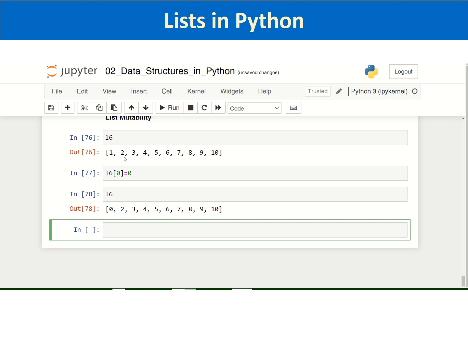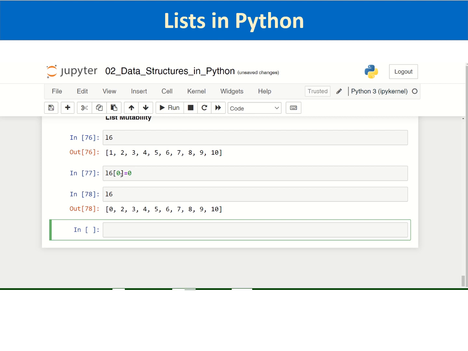So you can see that the first element of L6 is replaced. It has changed from 1 to 0. So this is how you can modify a list. You can modify any element of the list by assigning a value by passing the list index of that element.